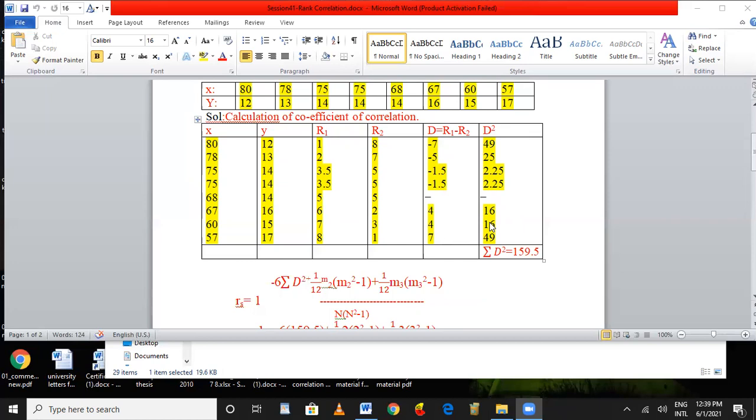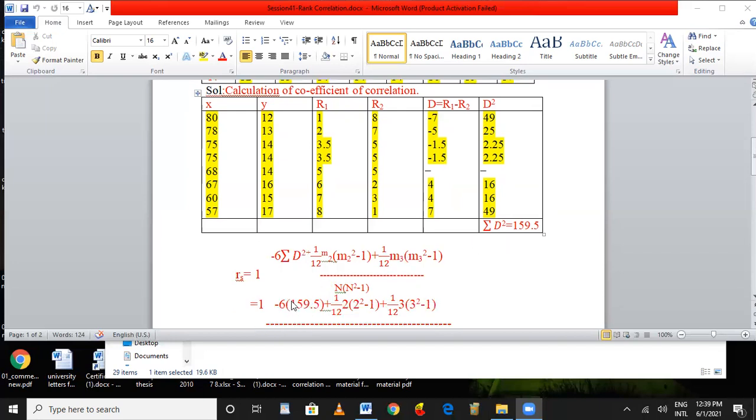To apply the formula 1 minus 6 sigma d square divided by n cube minus n, we have to obtain the sigma d square. Here sigma d square is equal to 49 plus 25 plus 2.25 plus 2.25, 16 plus 16 plus 49. If we add these, we get 159.5 as the sigma d square. Sigma d square means the total of the d square. Then we have to apply the formula.